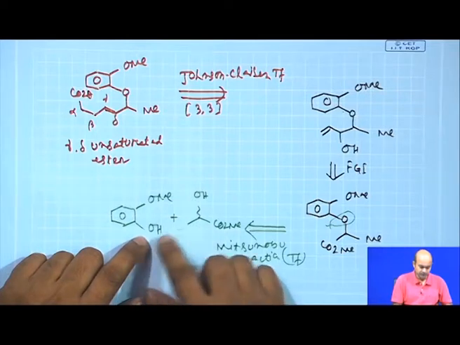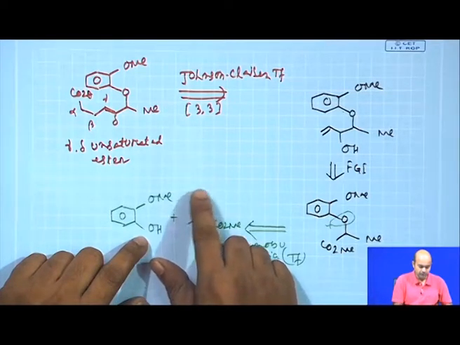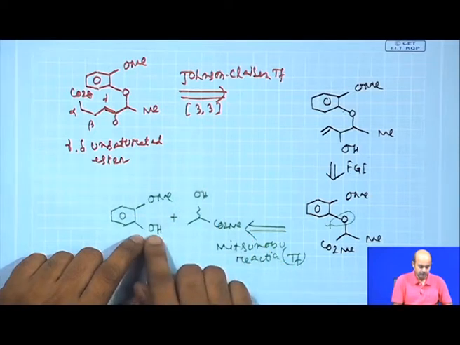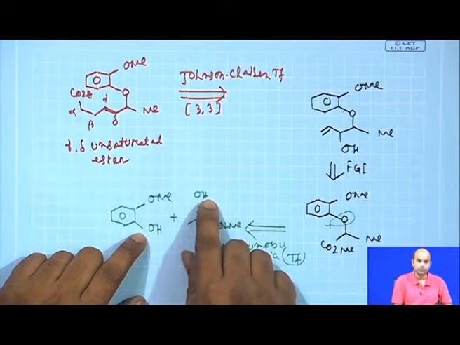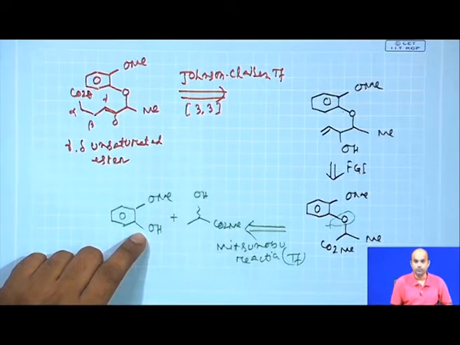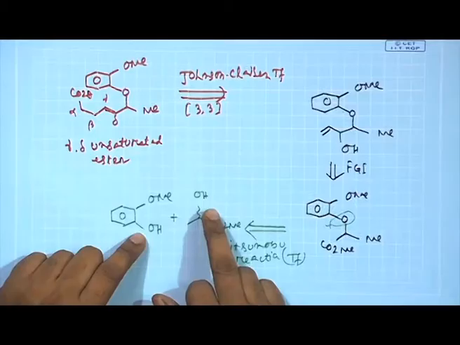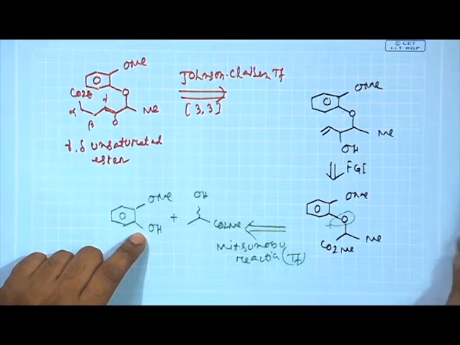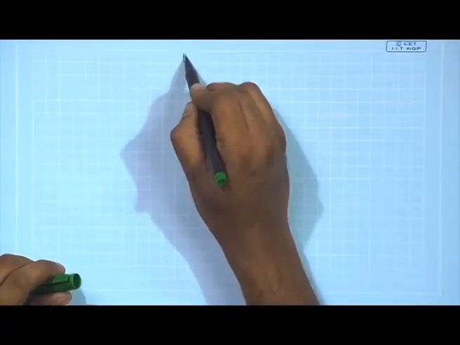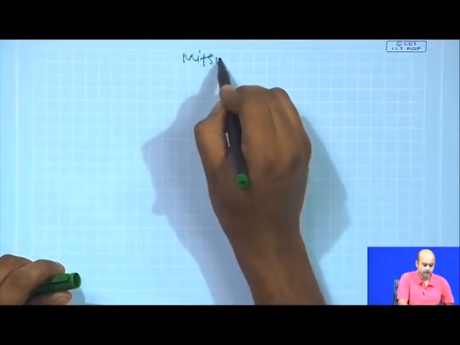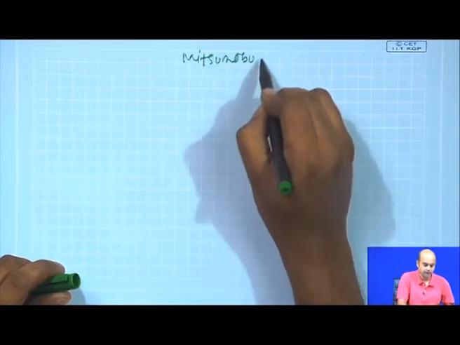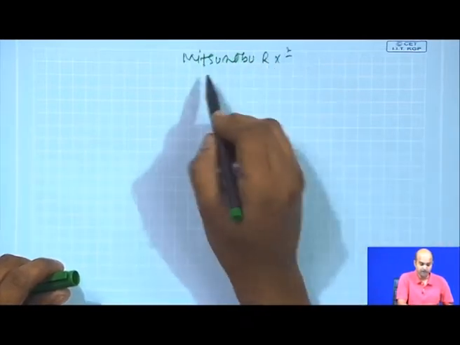Now, eventually if you are trying to do a simple SN2 reaction here with this as a nucleophile, it is very difficult, because we always know that hydroxy groups are not very good leaving groups. You need to make hydroxy a better leaving group by making either a tosylate or mesylate. Now, in this particular instance, Mitsunobu reaction plays a very important role. We will explain what Mitsunobu reaction is a little bit. We do not talk about the mechanism now; we will explain the mechanism later on.